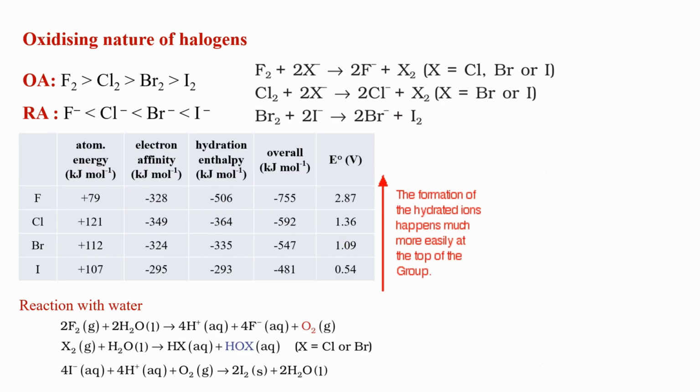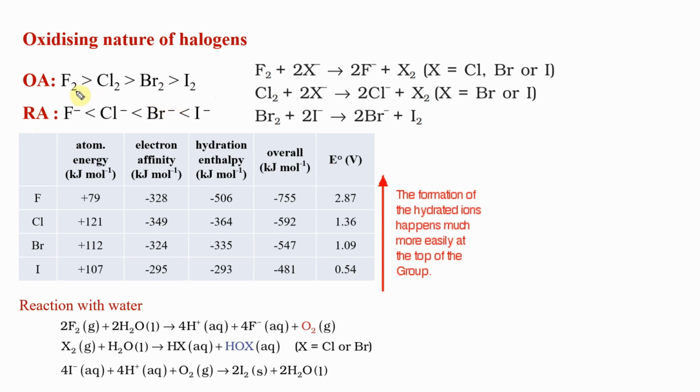Now oxidizing nature of halogen, you see there is a lot of information here, but actually it's very simple. We have seen this set in class. Halogens want to gain electrons, so they want to get reduced, so they are oxidizing agents. Also we know fluorine is at the top, highly electronegative, so it wants to gain more than chlorine, more than bromine and more than iodine. This is as expected. Now the reducing agent has the opposite strength. So in class I have told you this.